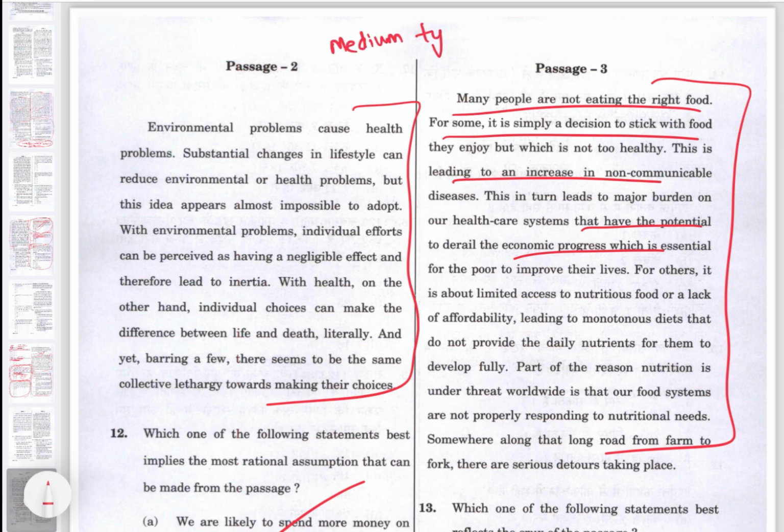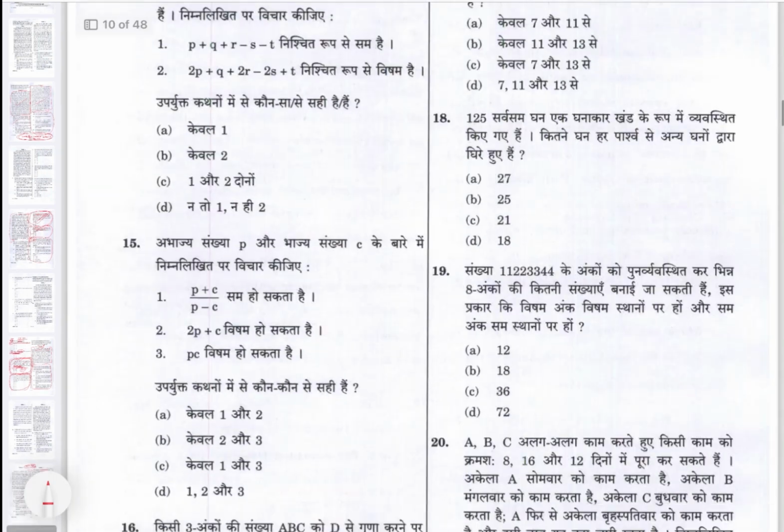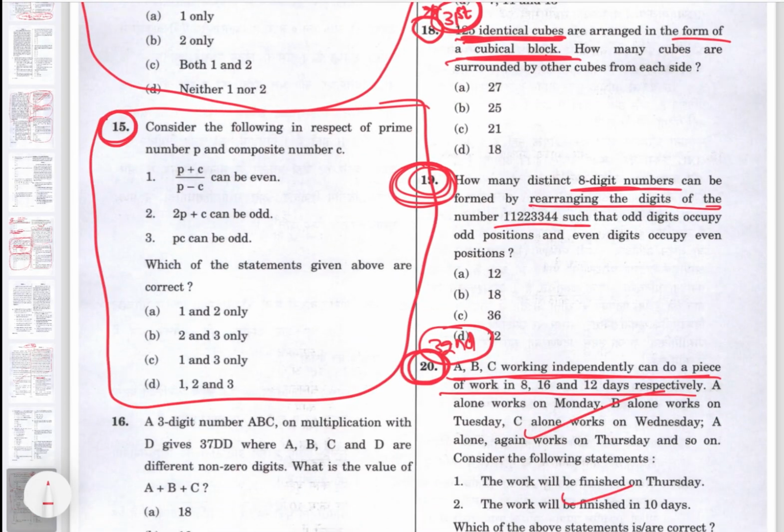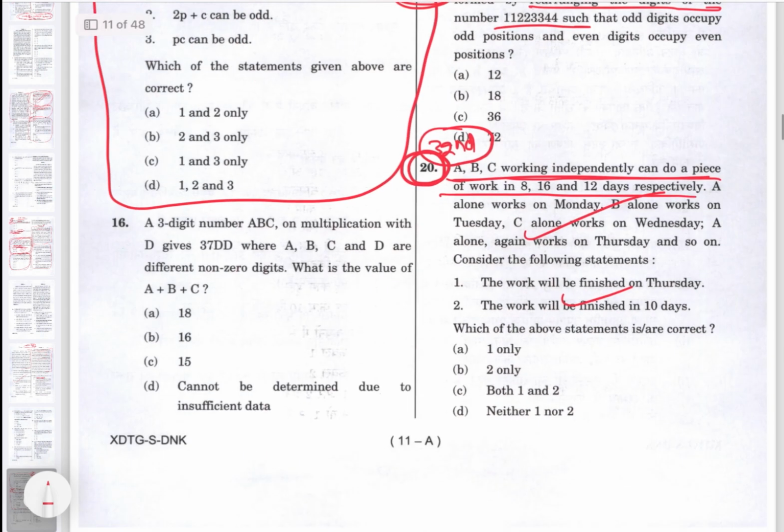I call it medium type questions, like the questions which you have done somewhere, which by investing some time you can solve. See questions like this, this is a very easy question, right? Because it is based on even number, prime number, composite number concept. So you need to do these kind of questions in the second round, okay, and you can solve these kind of questions also, okay.